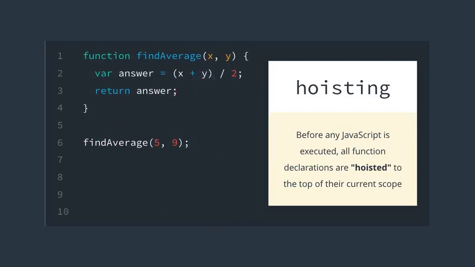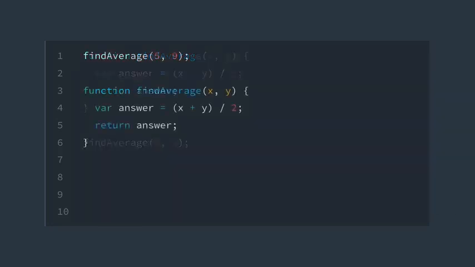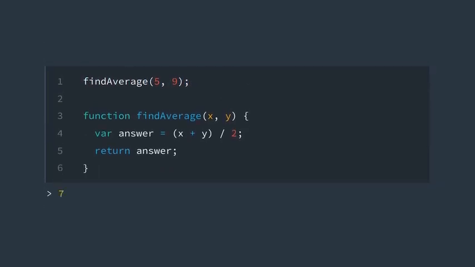Now just to be clear, the code you write is actually not going to change. The code's still going to look exactly how you wrote it. It's just when the code is being interpreted that the function declaration is actually getting hoisted to the top. So it's still going to look the same, and this function is actually going to get called, and it's going to return back the correct value.